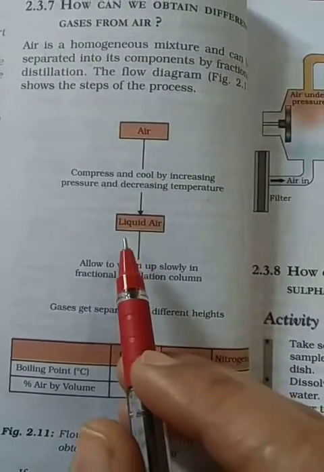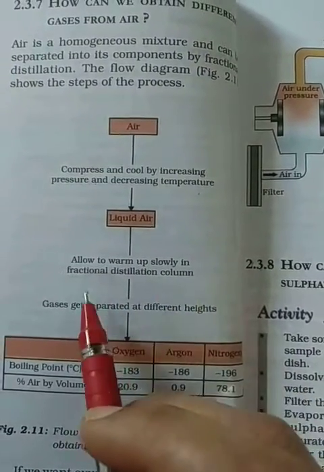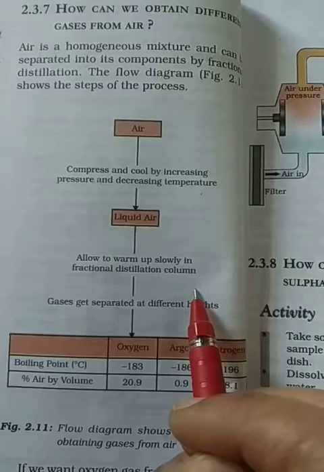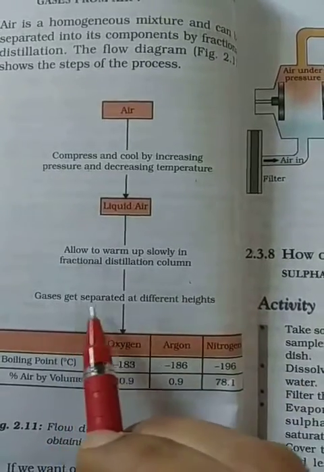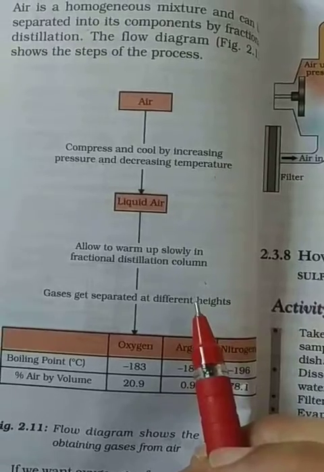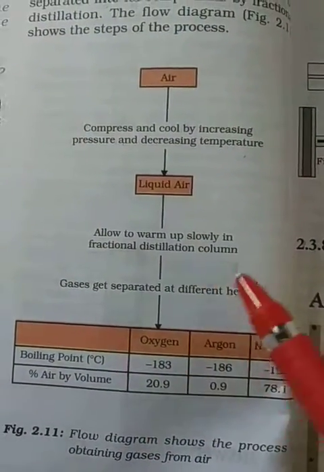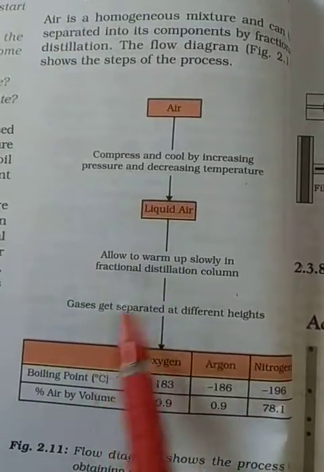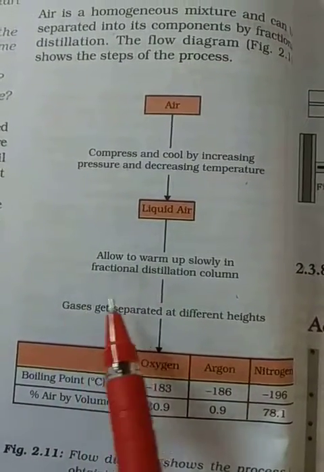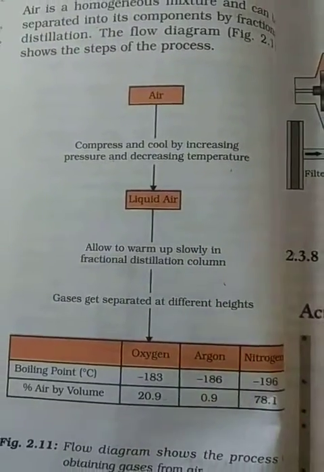Then the liquid air is allowed to warm up slowly in the fractional distillation column, and the gases get separated at different heights. In this way, different components of air get separated in different columns.